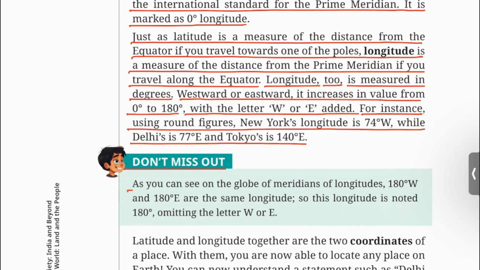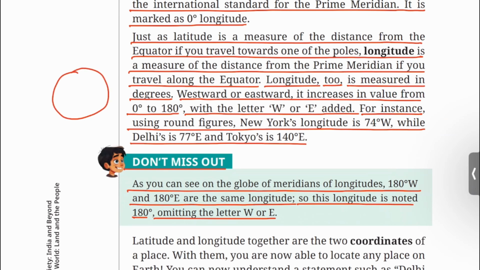Don't miss out. As you can see on the globe, the meridians of longitude 180 degree west and 180 degree east are the same longitude. So this longitude is noted 180 degree, omitting the letter W or E. Suppose this sphere represents the Earth and this is the prime meridian connecting North Pole to South Pole, then the longitude that is opposite to the prime meridian will be called 180 degree longitude. The suffix east or west is omitted.